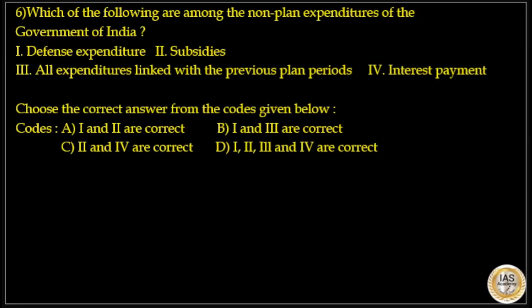Next is, which of the following are among the non-planned expenditures of the Government of India? Here options are defense expenditure, subsidies, expenditures linked with the previous plan periods, interest payments. Choose the correct answer from the codes given below. Here, all the options are included in non-plan expenditures of the Government of India.